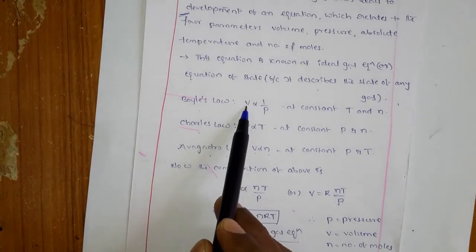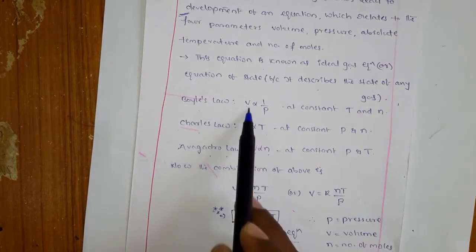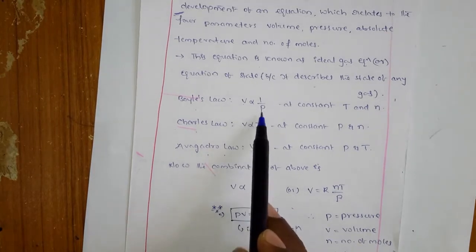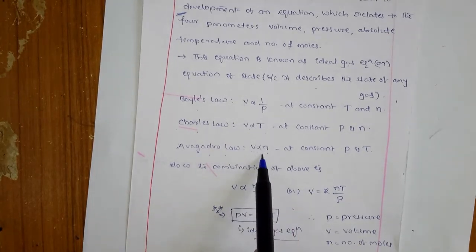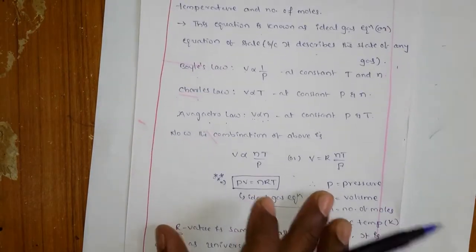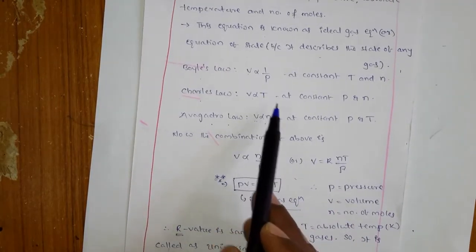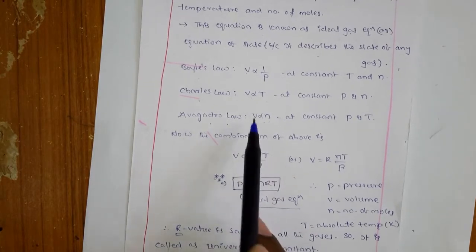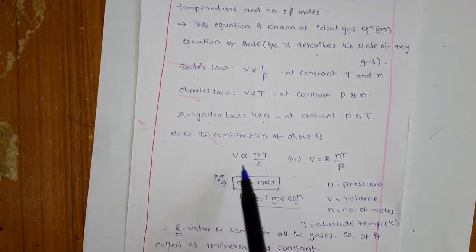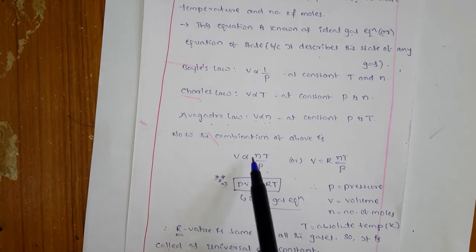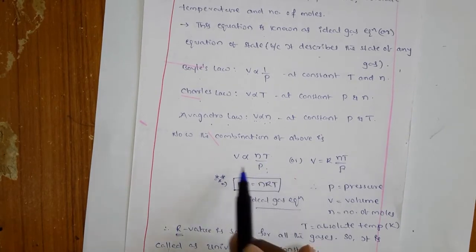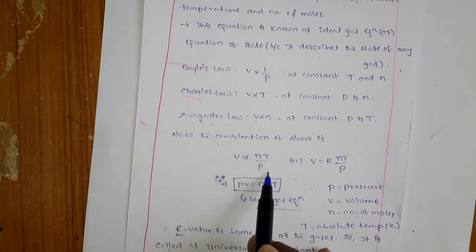You see that V, here it is a V, volume is there. So that means volume is inversely proportional to pressure and directly proportional to the other variables. When you combine it, what will you get? You get directly proportional, that is number of moles into absolute temperature, and P is inversely proportional, so that V is directly proportional to nT by P. Okay, so this is the equation.